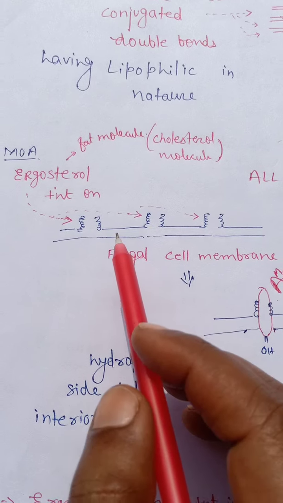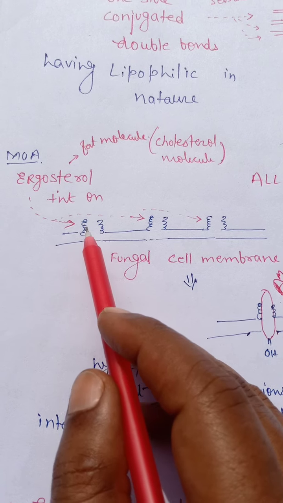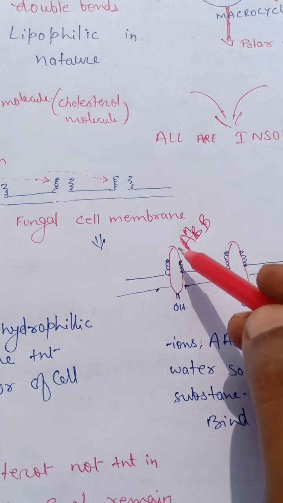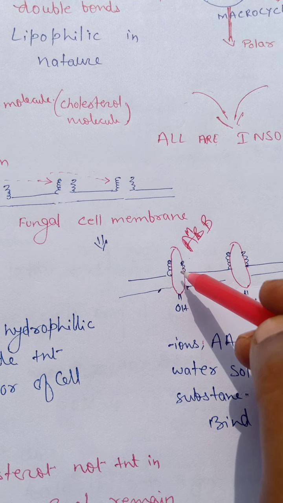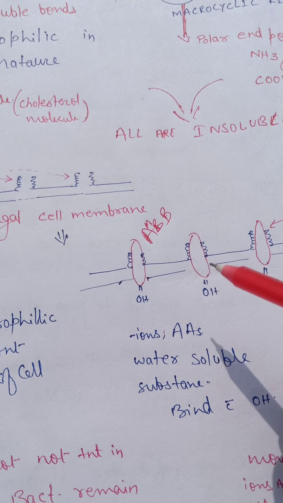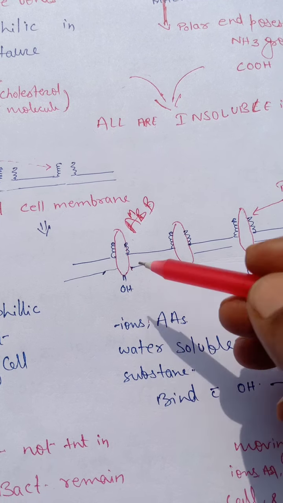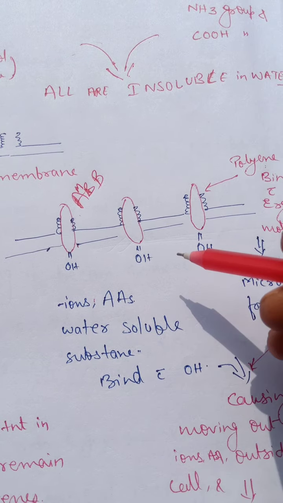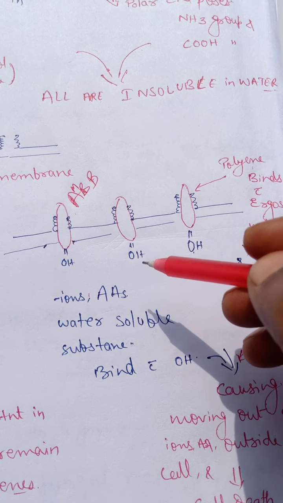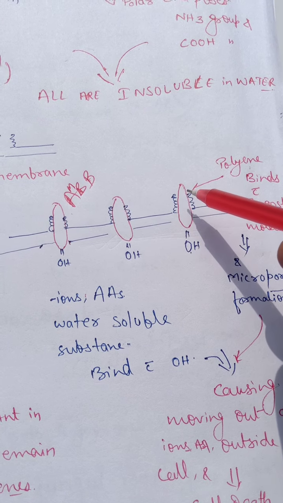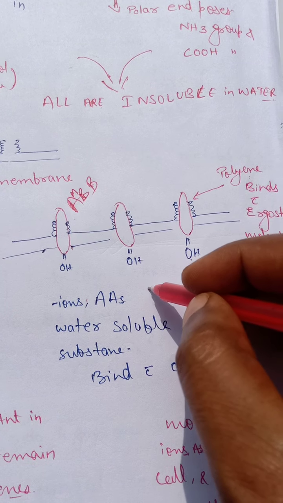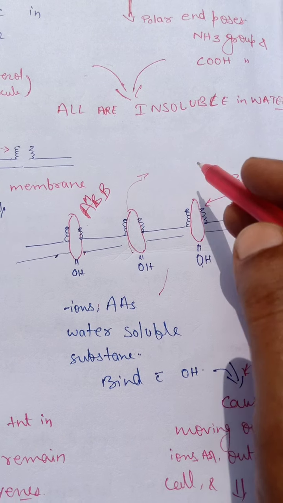Thus it is very important that the fungal cell membrane contains ergosterol, which is a type of cholesterol or fat molecule. The amphotericin B molecule binds only with the ergosterol, which is present only in the fungal cell membrane, not in the bacterial cell. The hydroxyl group is present inside the cell. The amino acids, ions and water soluble substances all get attached with the hydroxyl group, and with the micropore formation of polyenes with the ergosterol molecule, all these amino acids move out.